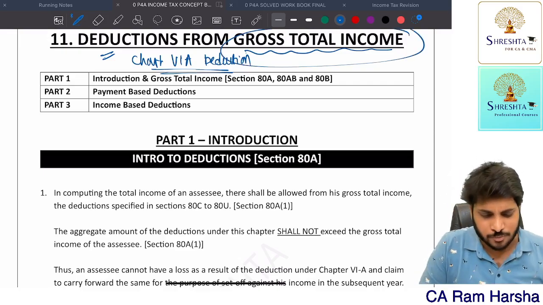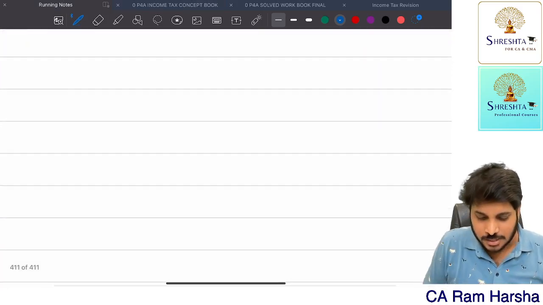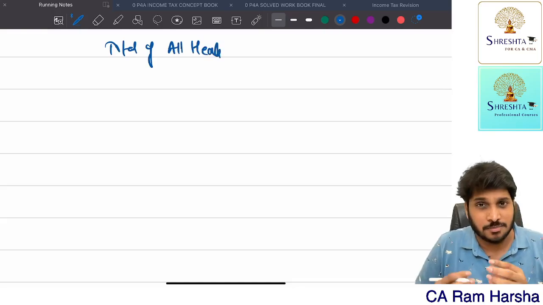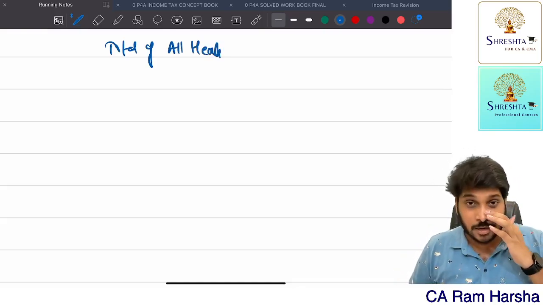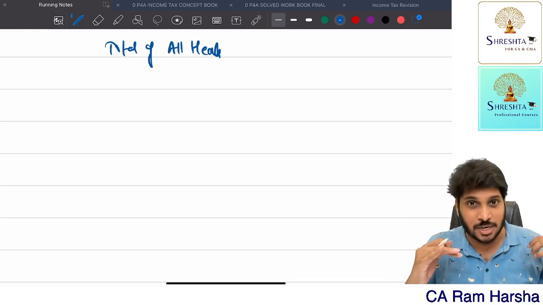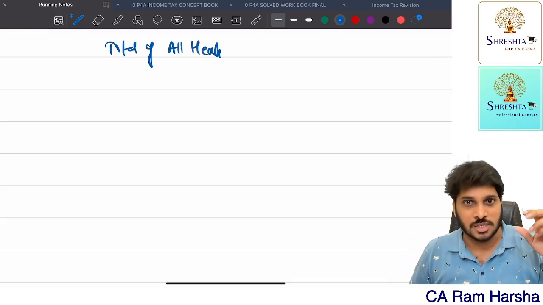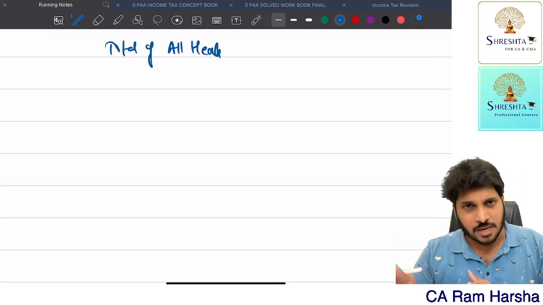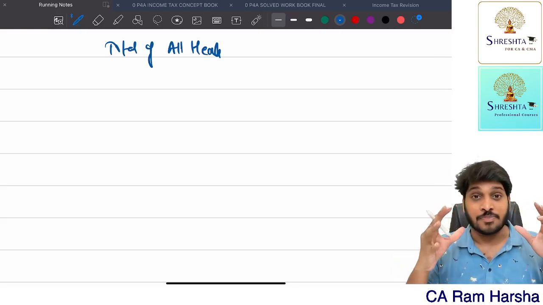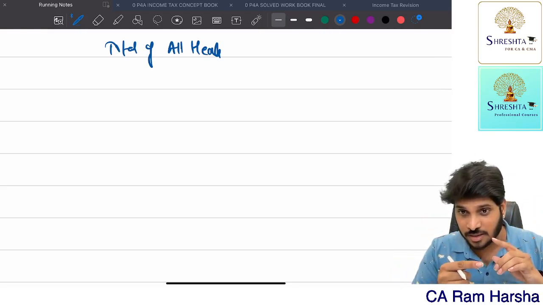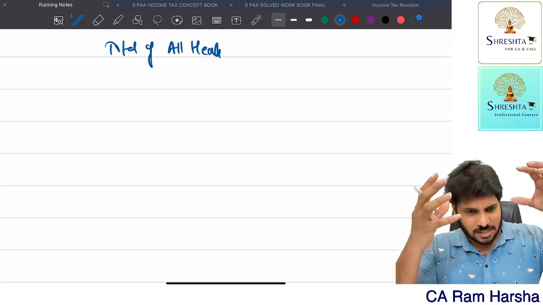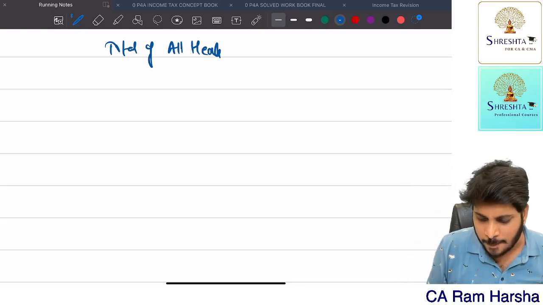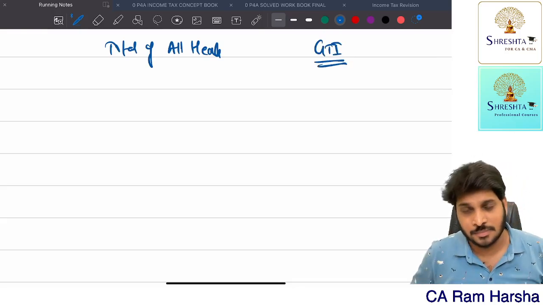What is gross total income first? Gross total income means the sum total of all heads of income. We know how to compute income under each head. Income from house property, we know, is annual value minus deductions, then you get income from house property. So compute for all houses, income from house property, total it. Then compute income from PGBP, then capital gains, then other sources, then salaries, total it. And apply clubbing provisions, set off and carry forward everything. Once set off and carry forward is applied, whatever positive amount remains is called gross total income. Able to understand?